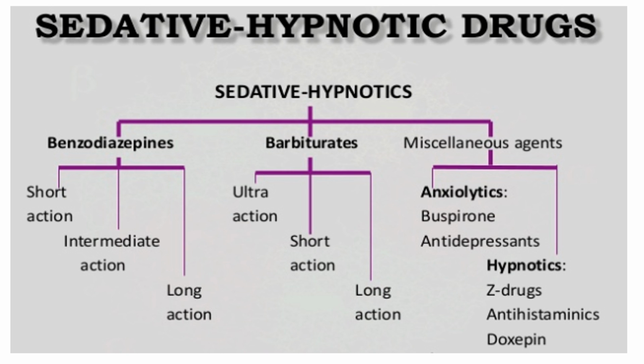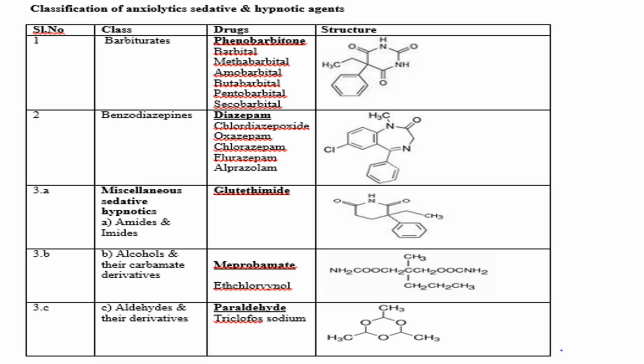Then there are certain miscellaneous compounds which produce anxiolytic as well as hypnotic action. So this is the chemical classification of anxiolytic, sedative and hypnotic drugs.